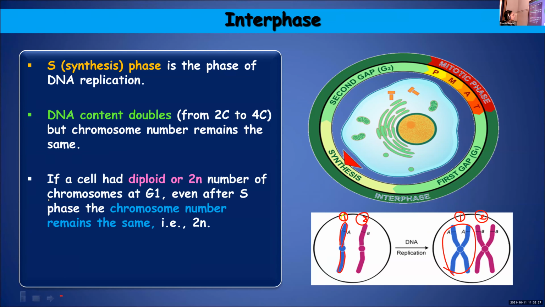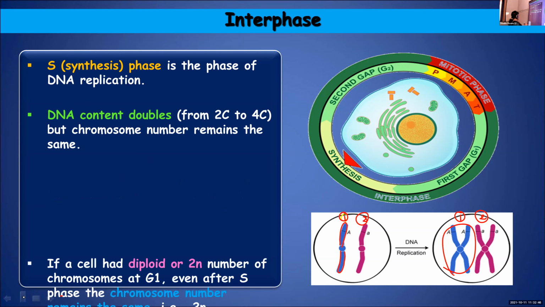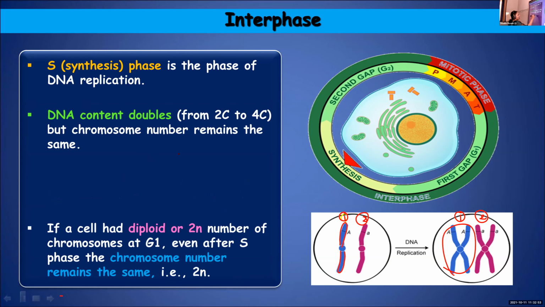If a cell has diploid or 2n number of chromosomes at G1, even after S phase, the number of chromosomes will remain 2n. Children, I already told you the difference between n and 2n. Hope you know what is the difference. N is a haploid number.